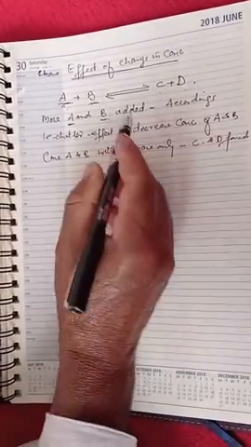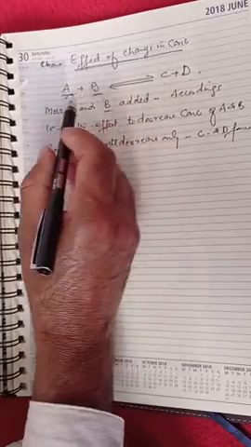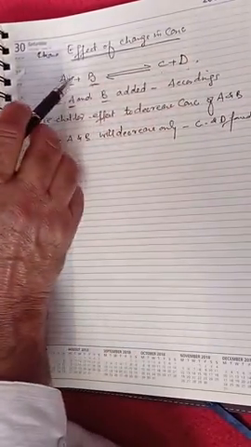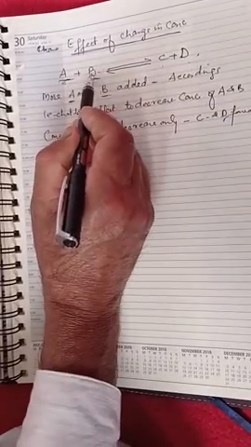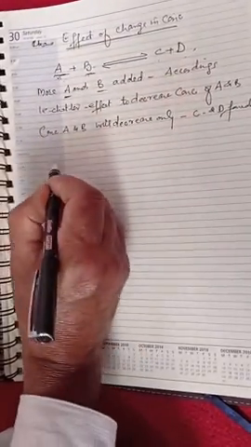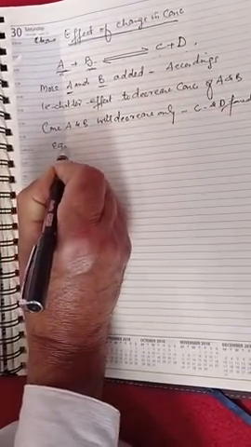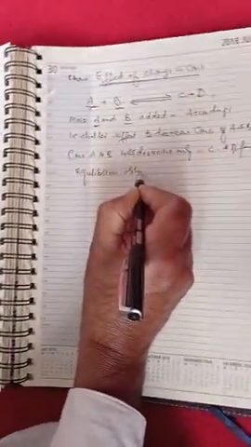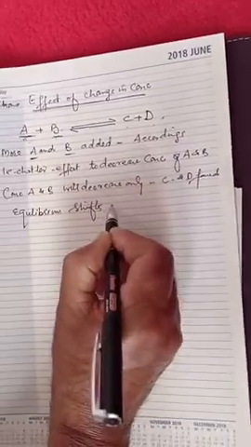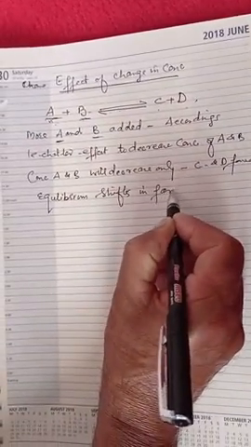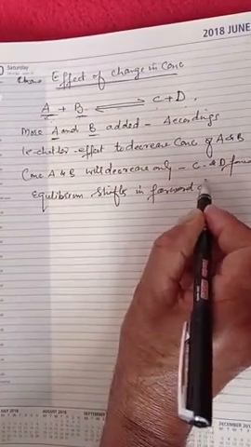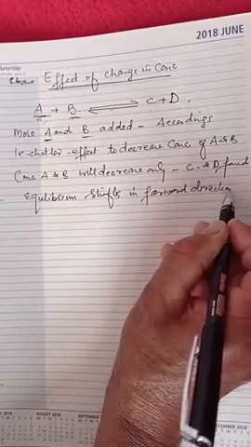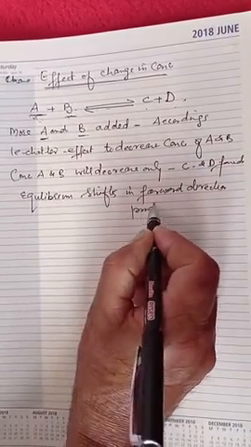That means the equilibrium shifts in the forward direction, that means products are formed.